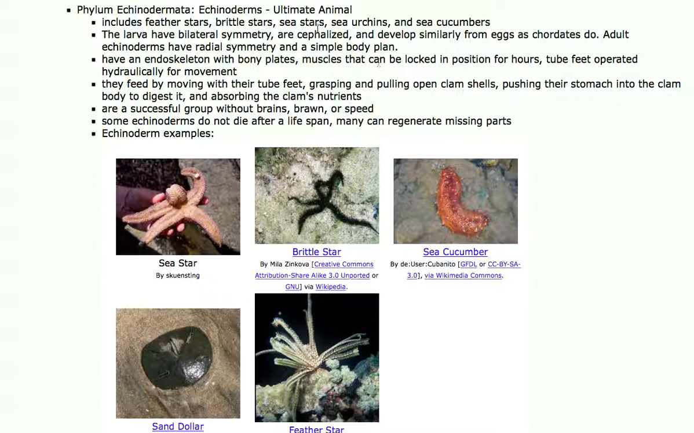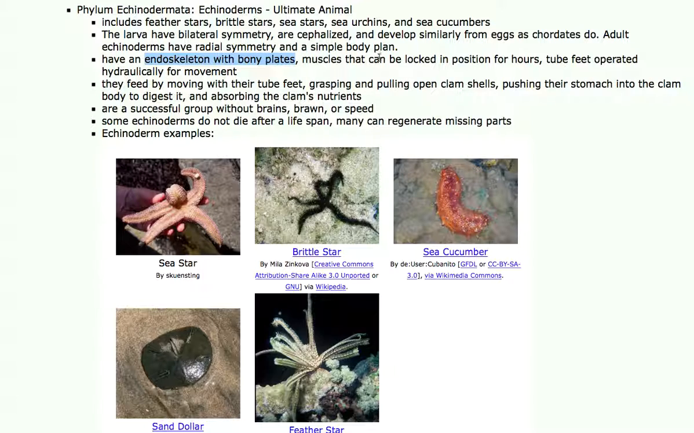Some people refer to these as the ultimate animal. Gee, it doesn't look like echinoderms do much. This includes the feather stars, the brittle stars, the sea stars, the sea urchins, and the sea cucumbers. They're so primitive, they lack bilateral symmetry as an adult, but the larvae have bilateral symmetry. The larvae actually have a head, the adults don't. So this group, which is related to the vertebrates, lacks certain key features that advanced animals have. The adults have an endoskeleton with bony plates.